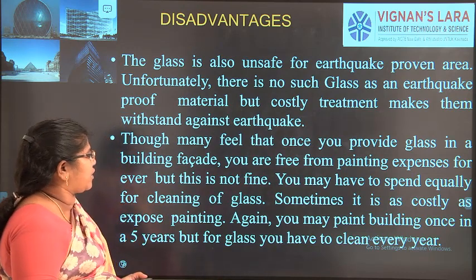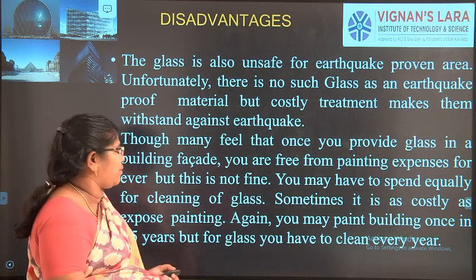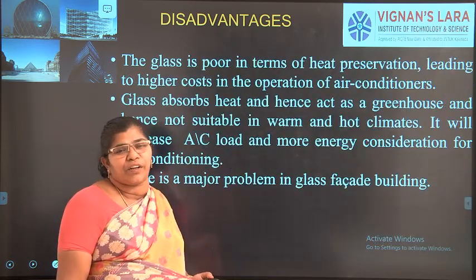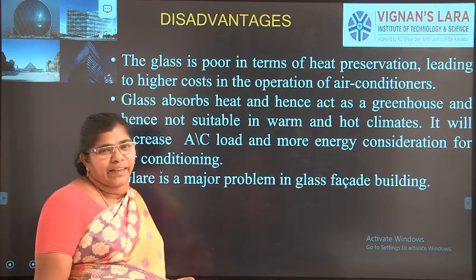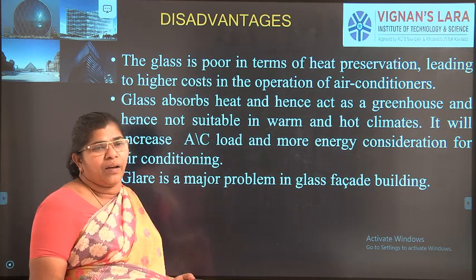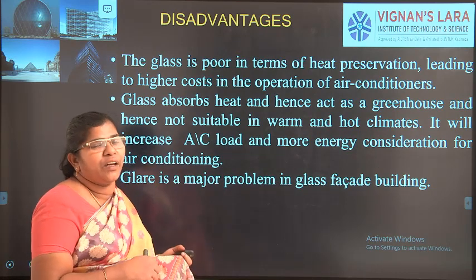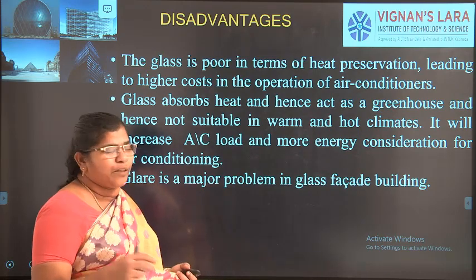It is not safe for earthquake areas, and it is free from painting expenses forever. But if you have to go in for painting, it is very costly. For air-conditioned rooms, for outside the walls, we can use it, but we cannot use glass alone as a heat barrier.